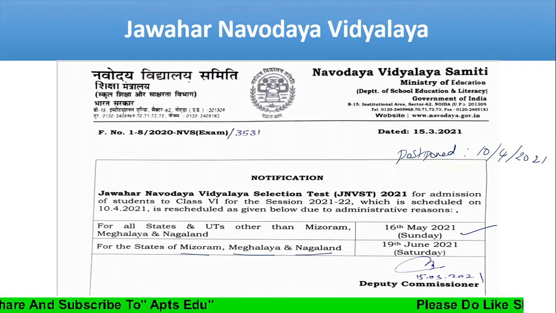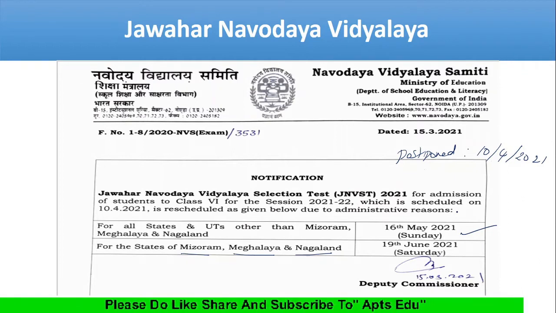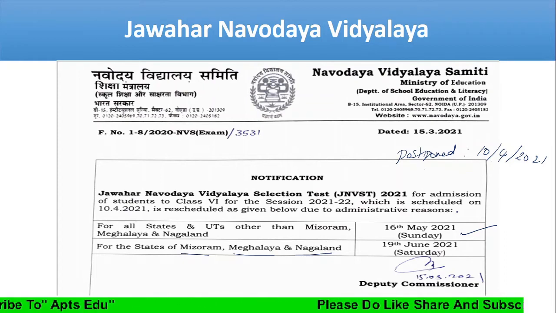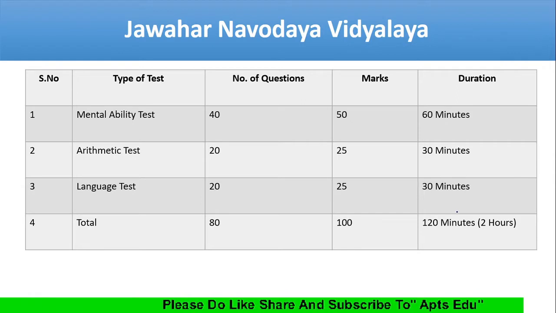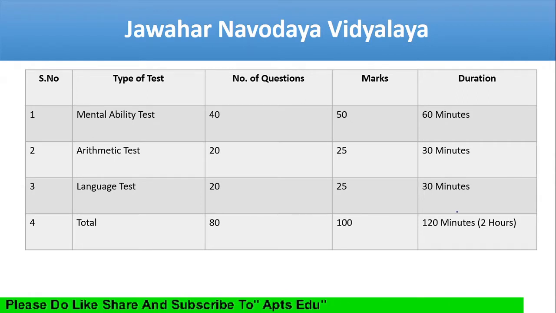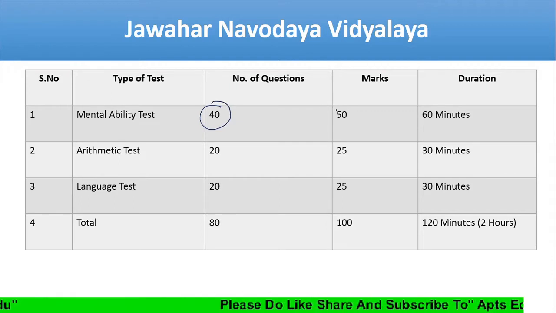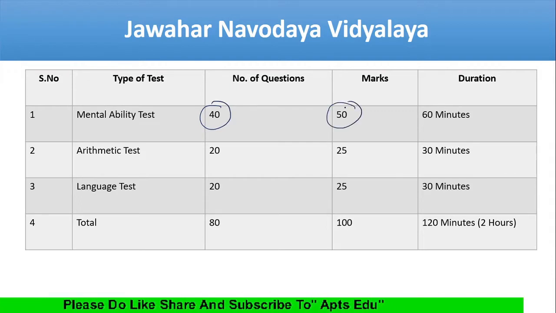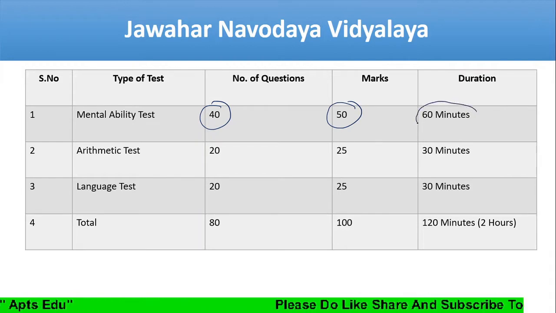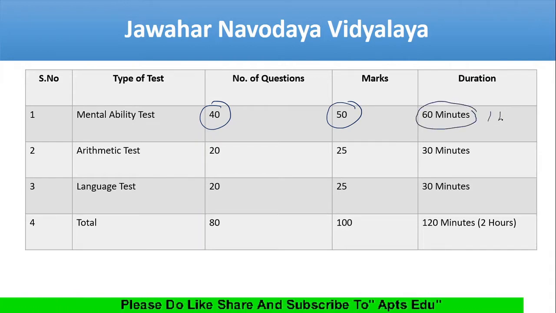We'll see the exam pattern, the syllabus, and some sample questions which will be useful for the students of class 6. Let us start. You have three sections. The first is mental ability: the total number of questions is 40, the marks is 50, and the time allotted is 60 minutes or 1 hour.